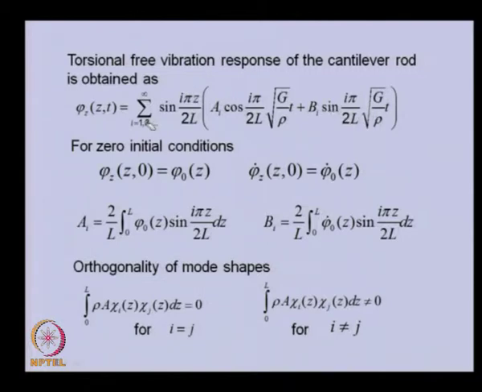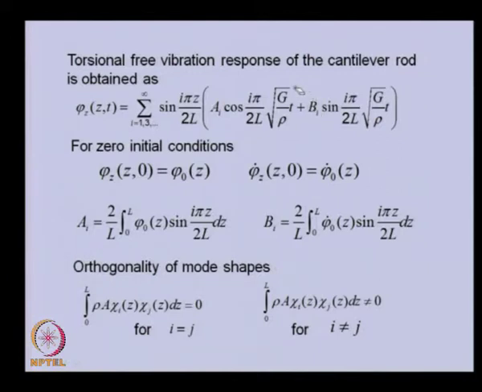You can see that we are expressing any general free vibration as a summation of various eigenfunctions and the harmonic function, where A and B are the contributions of various modes, and this will depend upon how we are giving the initial conditions.